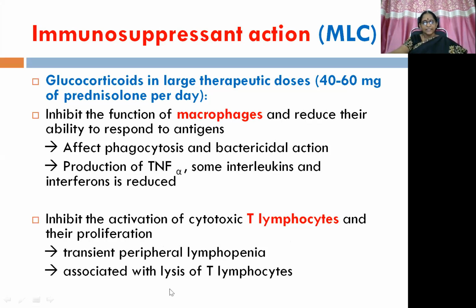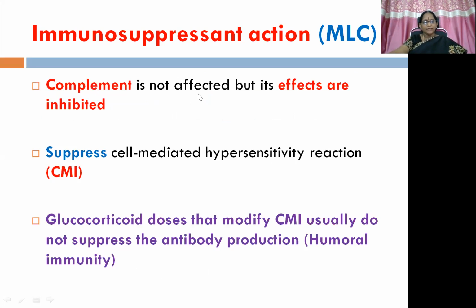Then C stands for complement. Complement is not affected regarding the synthesis, but its effects are inhibited. Apart from that, C also means cell-mediated immunity, which is going to get suppressed. So there is suppression of cell-mediated hypersensitivity reaction with administration of glucocorticoids. Glucocorticoid doses that modify cell-mediated immunity usually do not suppress the antibody protection. That is, humoral immunity will not get changed. Low dose is going to suppress cell-mediated immunity, but it is not going to affect humoral immunity.